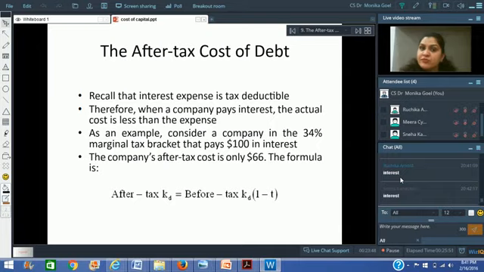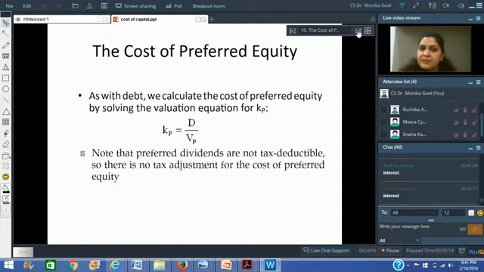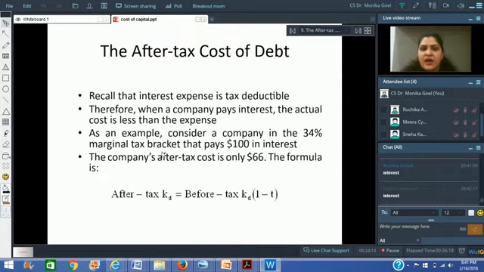But as we discussed in the last class, interest is a tax deductible expense. We also discussed the Modigliani-Miller approach, where they said that because of tax deductibility, the cost of debt gets reduced. So in order to find out the cost of debt, we should say the cost of debt is equal to the rate of interest multiplied by 1 minus tax rate.